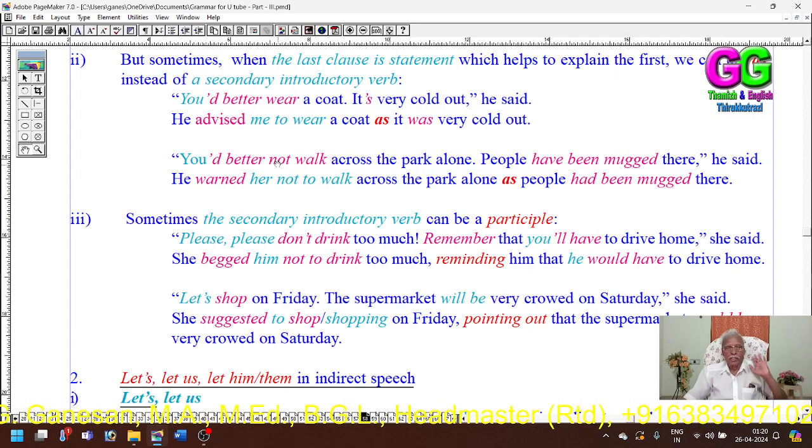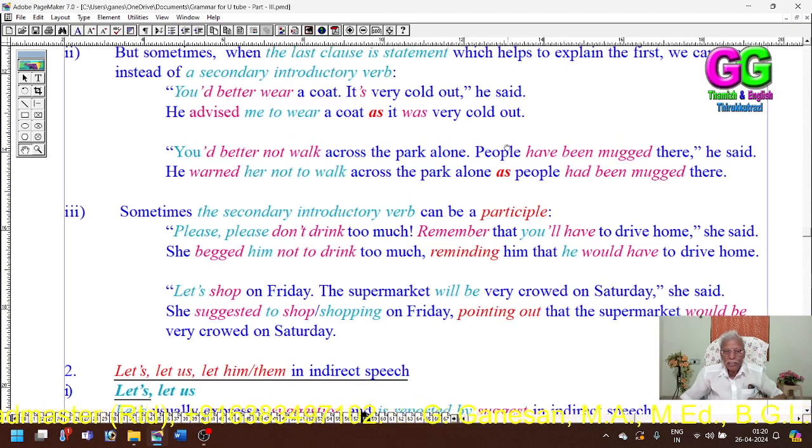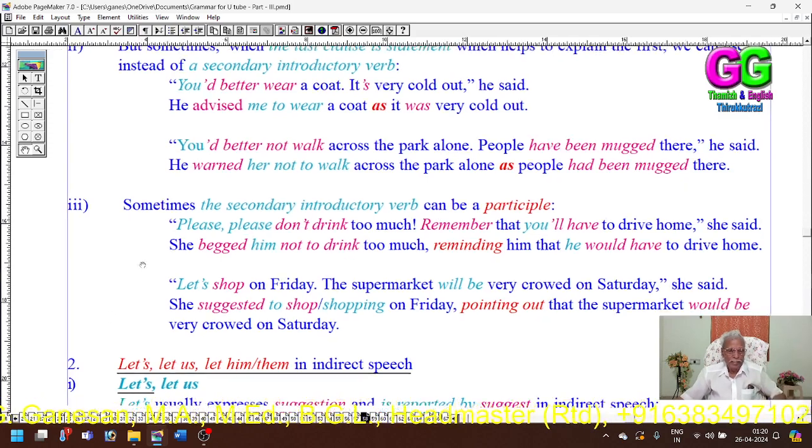After the verb you can use any object. Here, as has been used as the conjunction instead of and, a secondary introductory word.